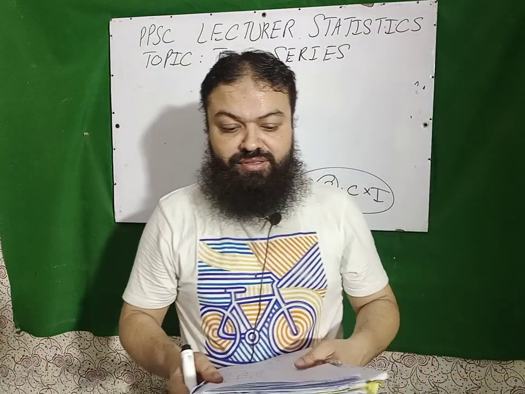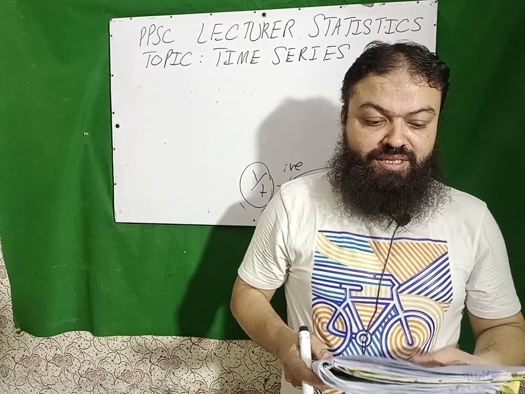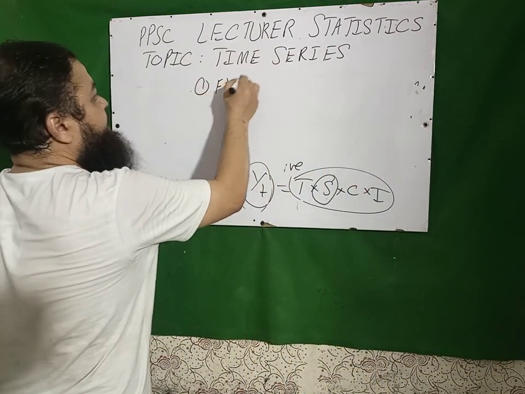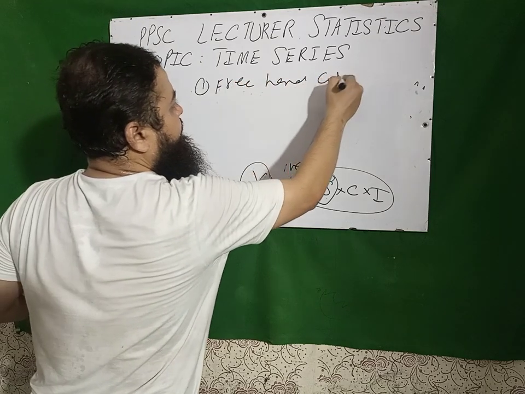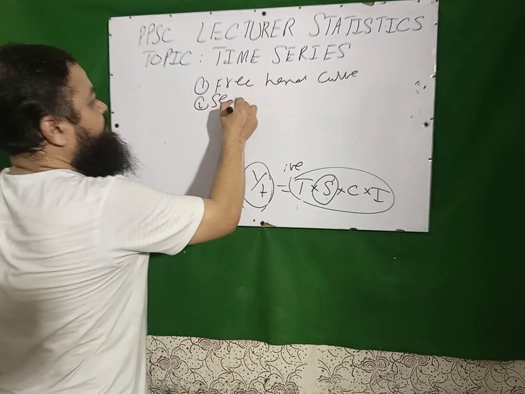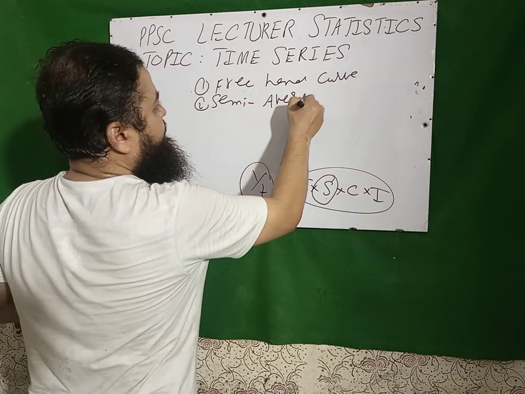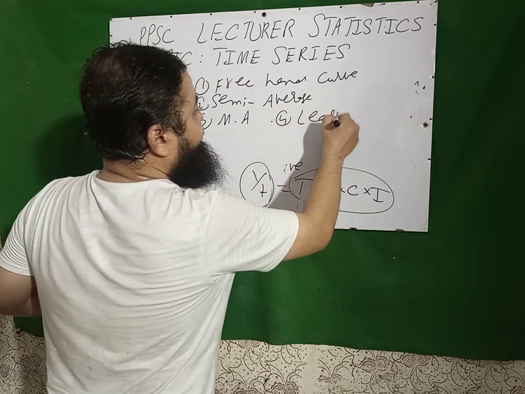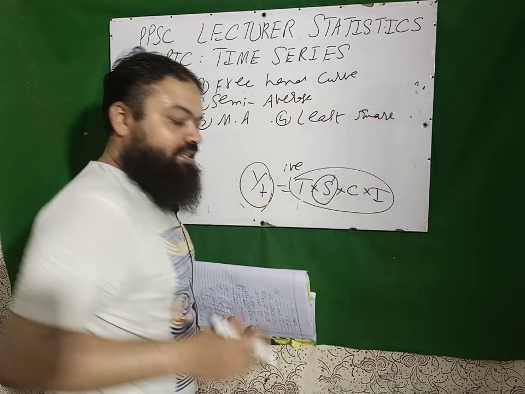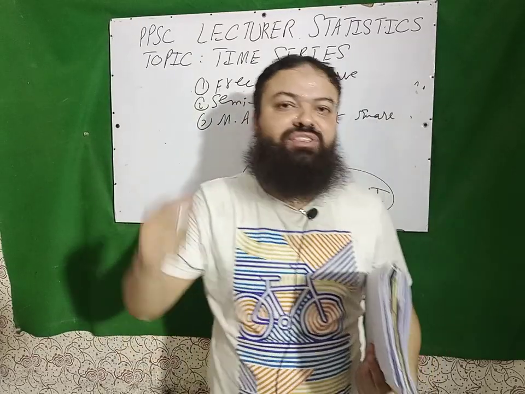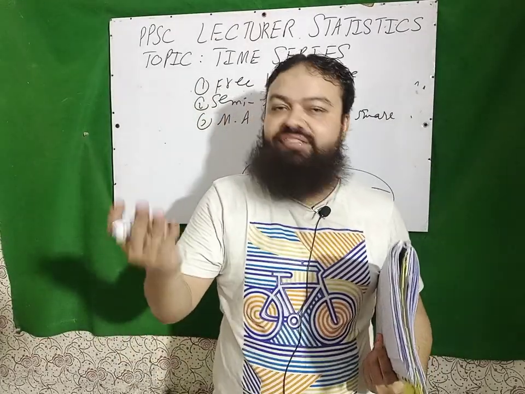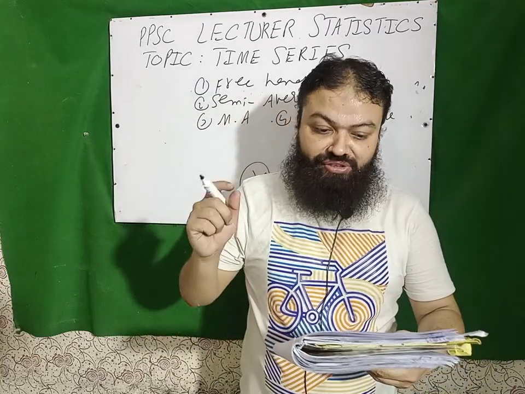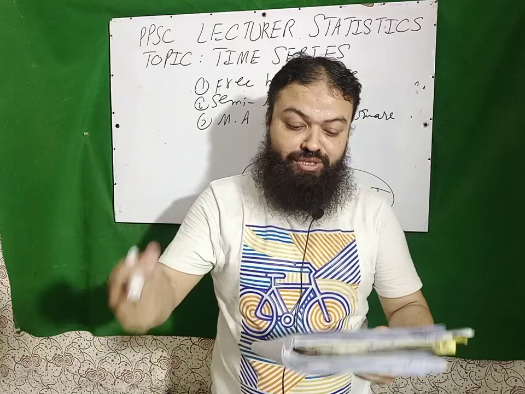Next question is: there are four methods to analyze secular trend, a very important one. First is the freehand curve method. Next is the semi-average method. Third is the moving average method. And fourth one is the least square method. There are four methods for the determination of the secular trend: freehand curve, semi-average, moving average and the least square method. The process of removing the effect of the trend component is called detrending.